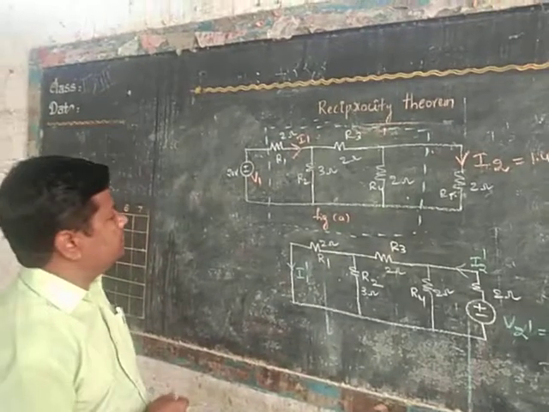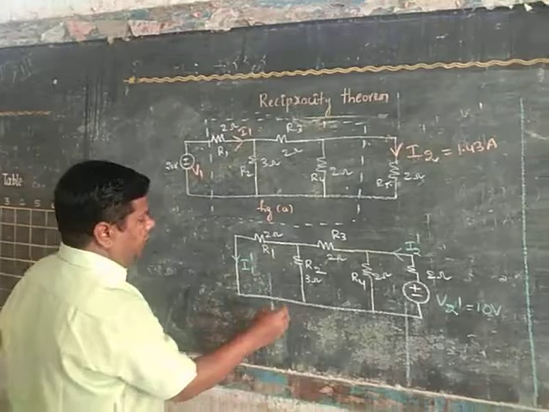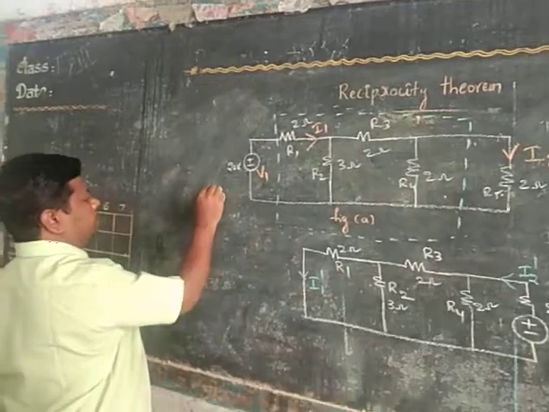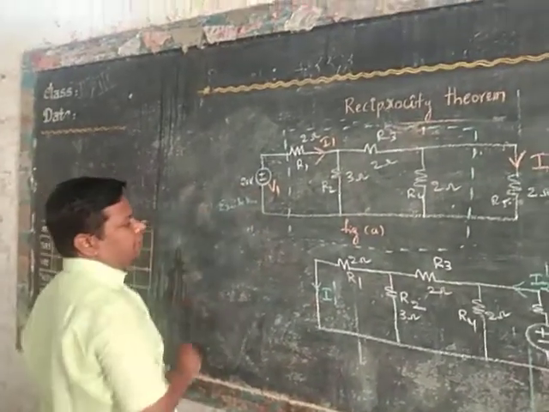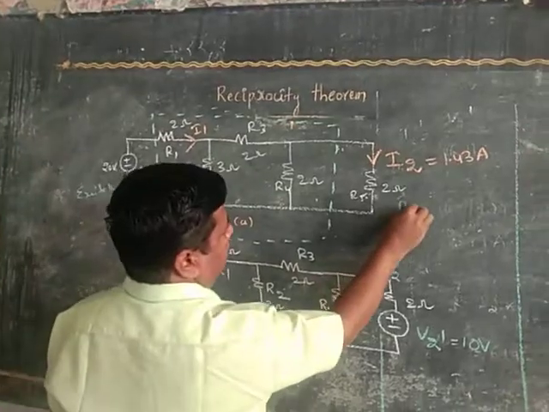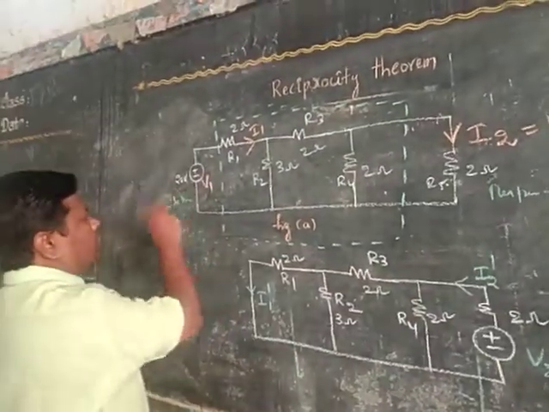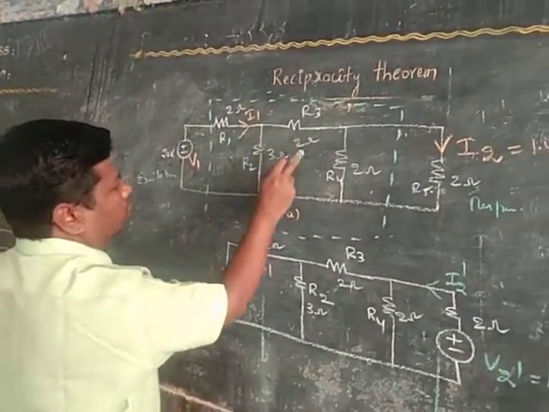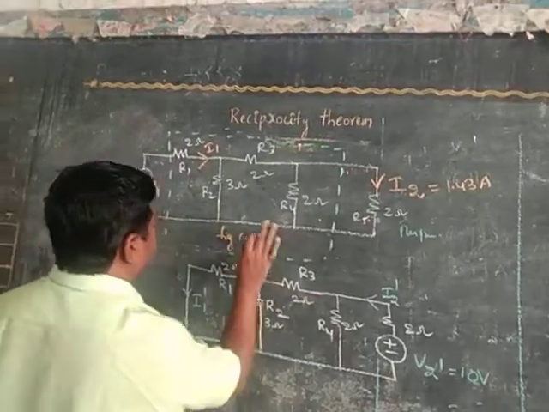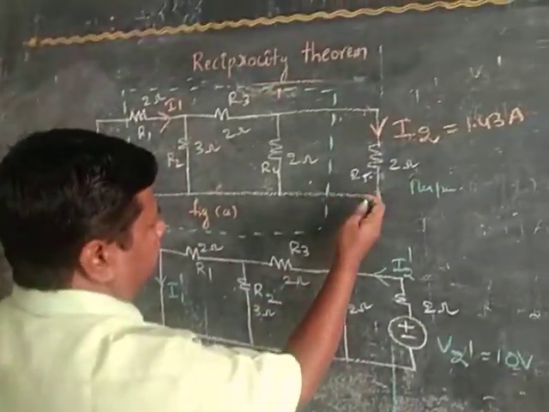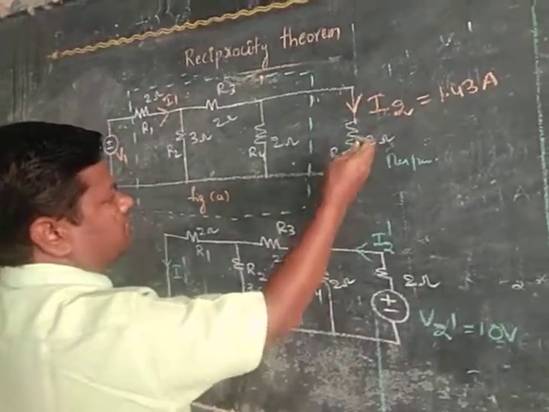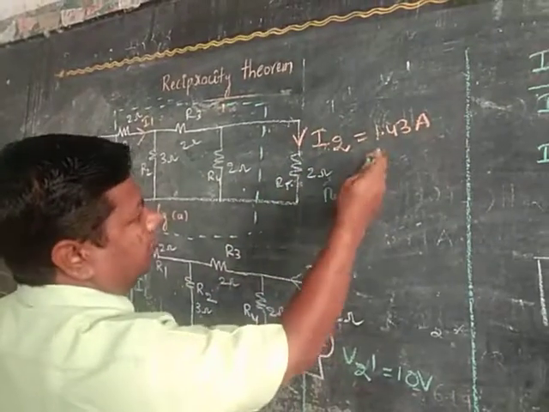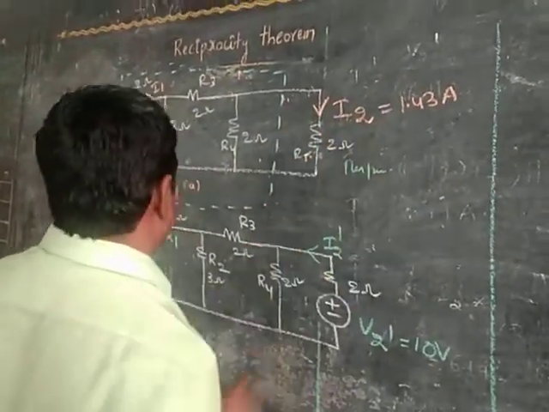Okay, consider this circuit diagram. In figure A, this is the 20 volt source V1. This is the excitation. This is the response. For 20 volts, the remaining 4 resistors are fixed: R1, R2, R3, R4. These are all the fixed network. And this is the response. Again, the response consists of 1 resistor, the 2 ohm resistor, and we observed the current. Already we calculated that the current is equal to 1.43 amperes.